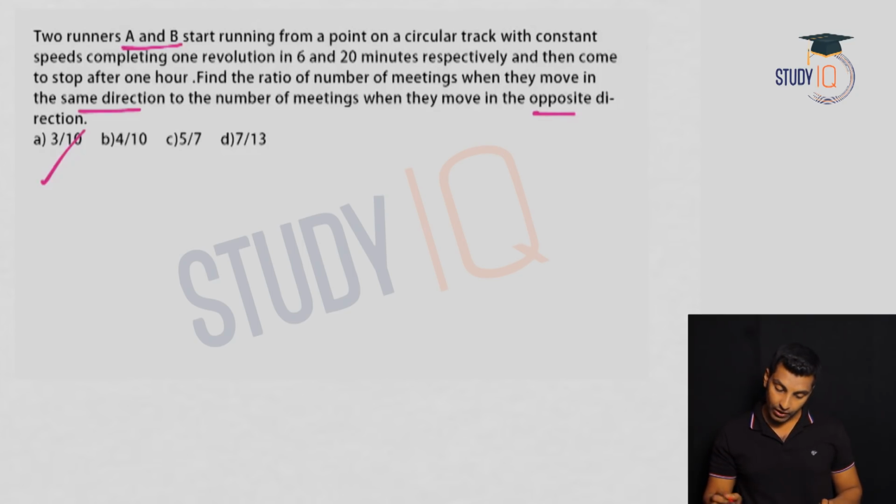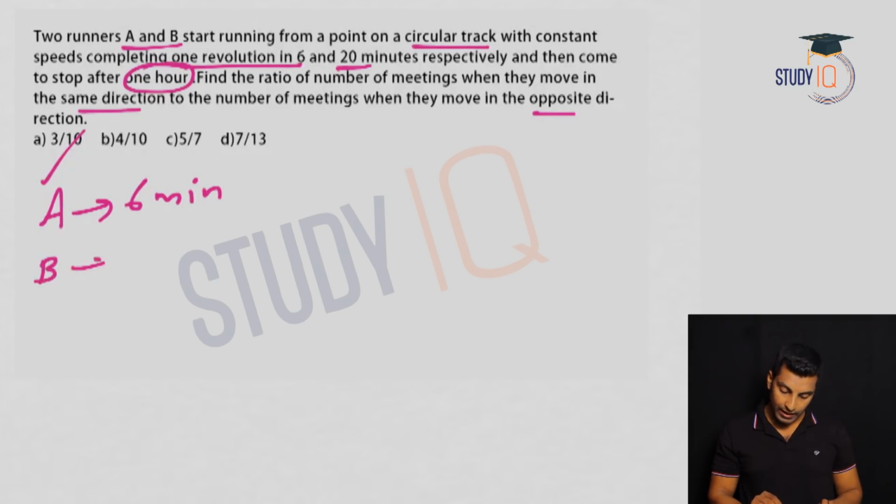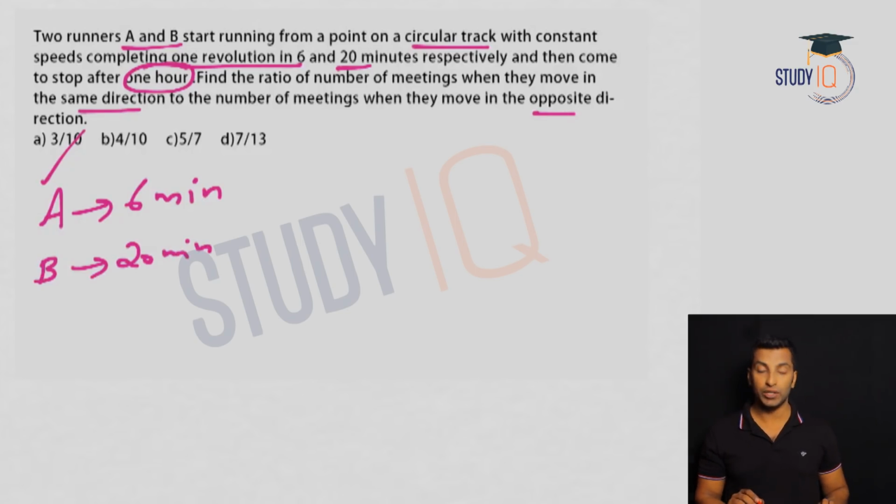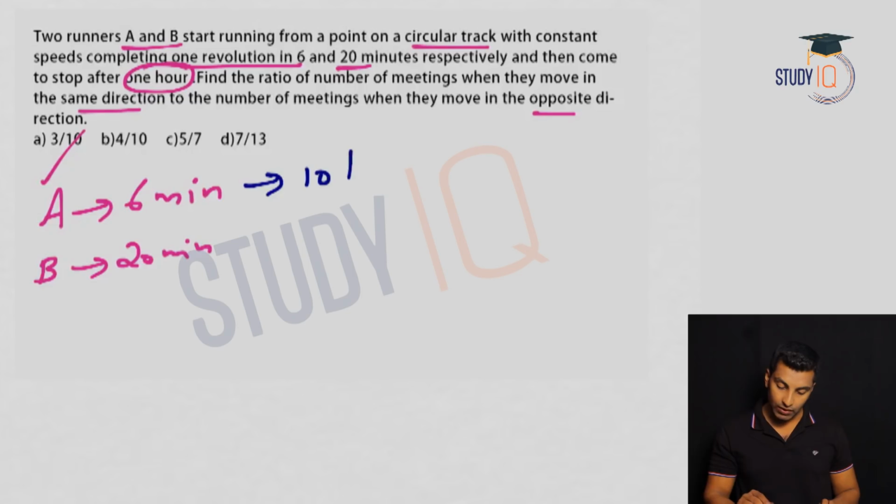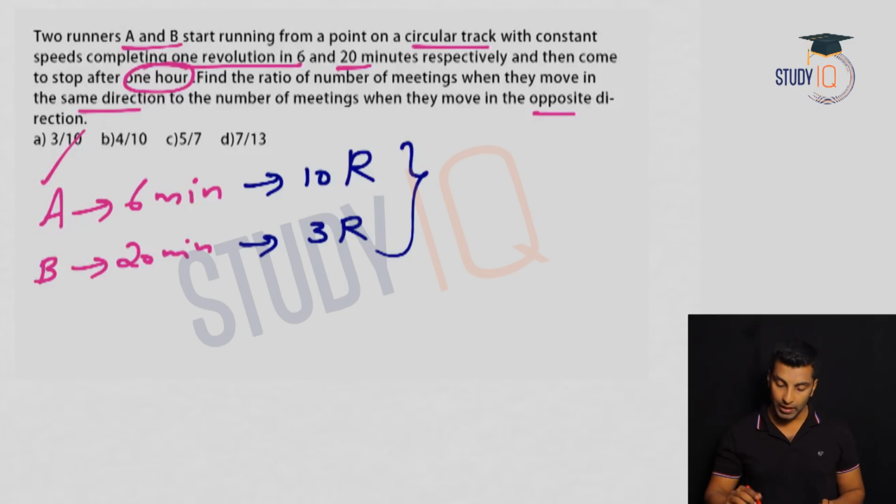So what is the information? Two people are running on a circular track. One person completes one revolution in 6 minutes and the other completes one revolution in 20 minutes, and they run for 1 hour and stop after 1 hour. So person A takes 6 minutes for one revolution, B takes 20 minutes for one revolution. If they run for 1 hour, A will complete 10 rounds and B will complete 3 rounds. There is no problem in understanding this, right? I hope this is clear for all of you. So they run 10 rounds and 3 rounds respectively.